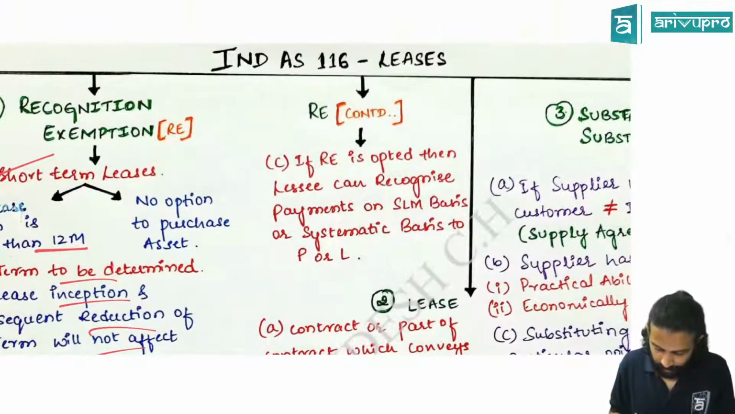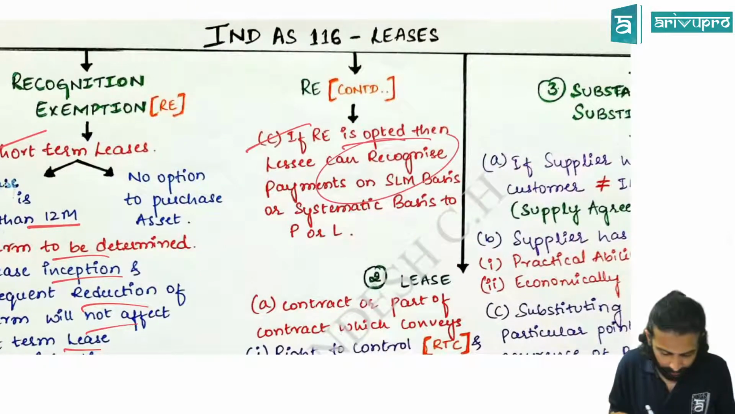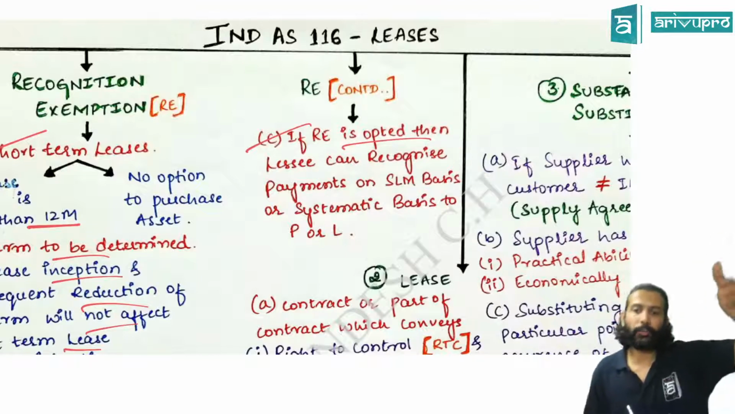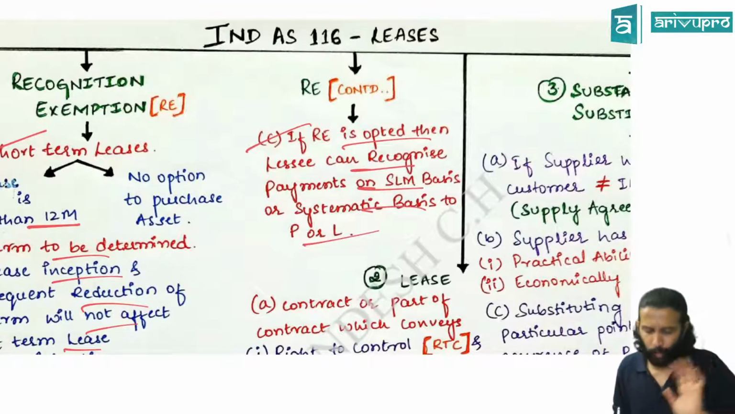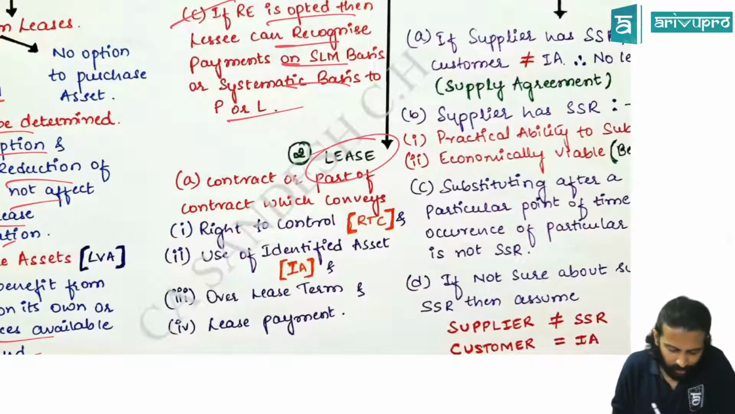Next we saw, if recognition exemption is taken, then what you can do? You don't have to do a whole lot of accounting. You will just recognize lease payment as an expense, on a straight line basis or any other systematic basis, and it will be transferred to P&L.